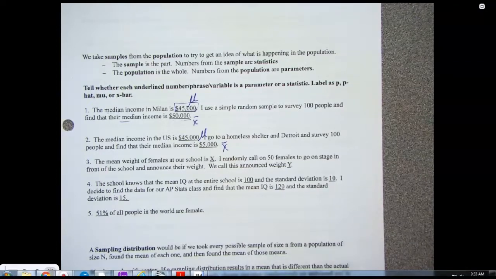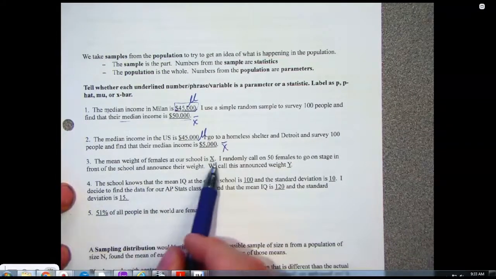That's biased. Is that a random sample? Did I do that in a fair, random manner? Or did I go find people in a homeless shelter and ask them? That's obviously going to be different. It's the same idea if I went to the wealthiest neighborhood in Michigan and asked, what's your average income? That's biased. That's not representative of random.